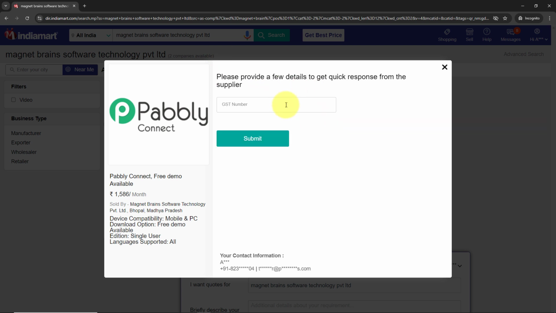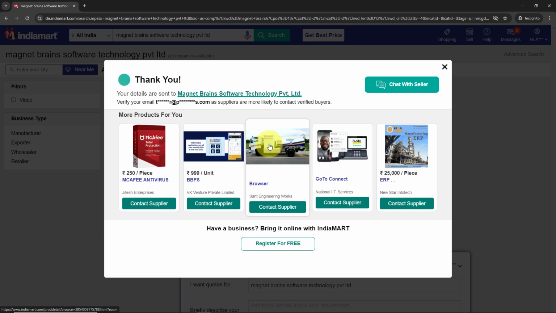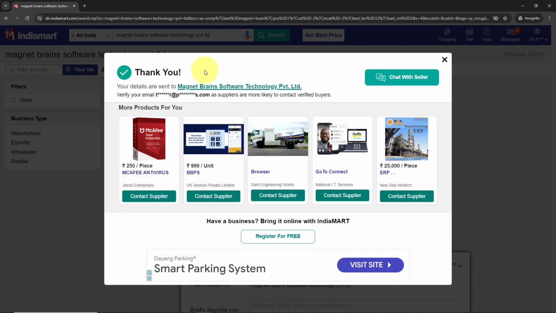Then I'm going to click on the submit button. It is going to ask for the number right over here. I'm going to write in a dummy number, and then I'm going to click on the submit button. As I've done that, you can see it says thank you. As the thank you comes, this means the lead has been forwarded.